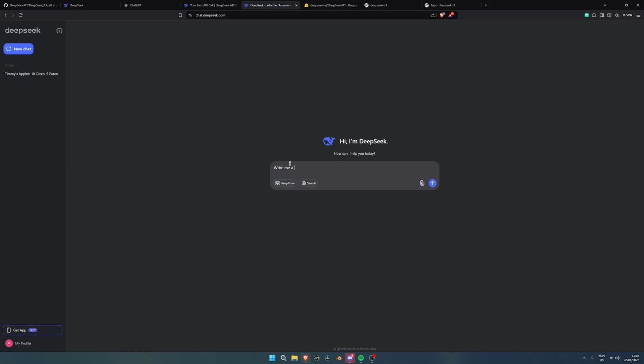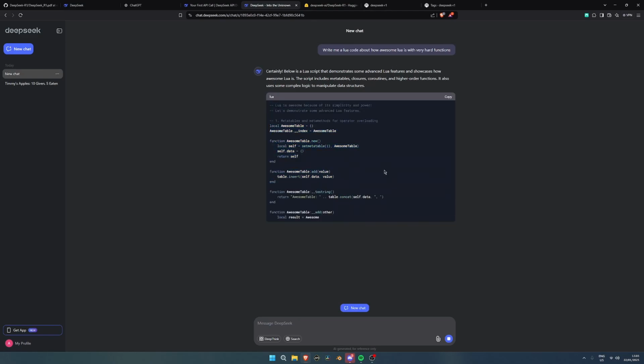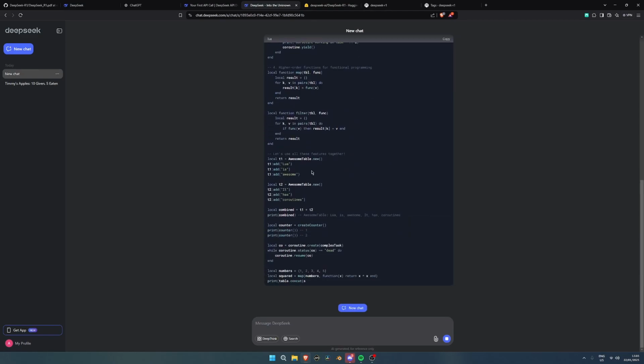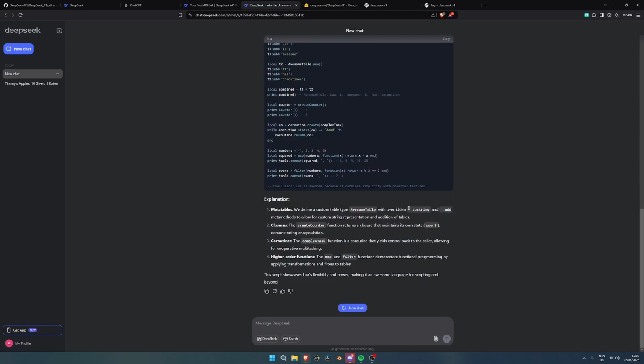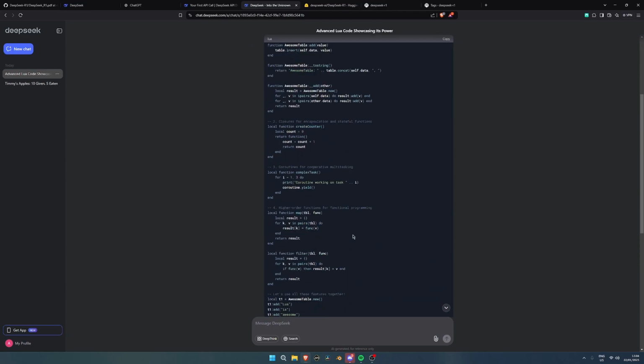Write me a Lua code about how awesome Lua is with very hard functions. Let's do functions. Hello, and it already goes for it. Oh. So it's okay with over an underscore toString and underscore add metamethods. So here are the meta... Wait, where are they?